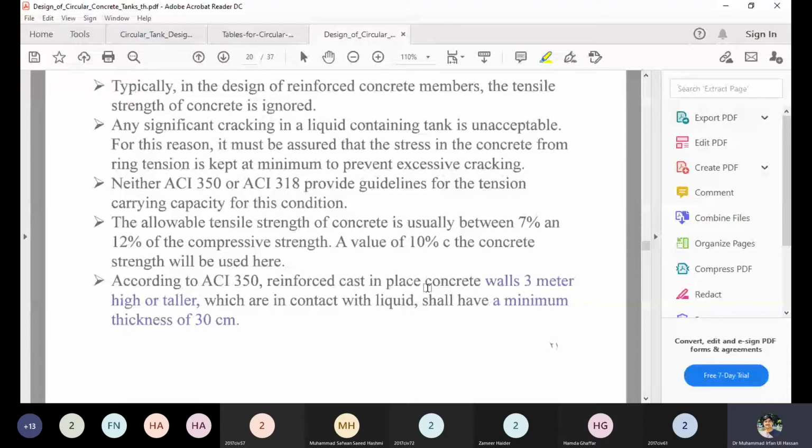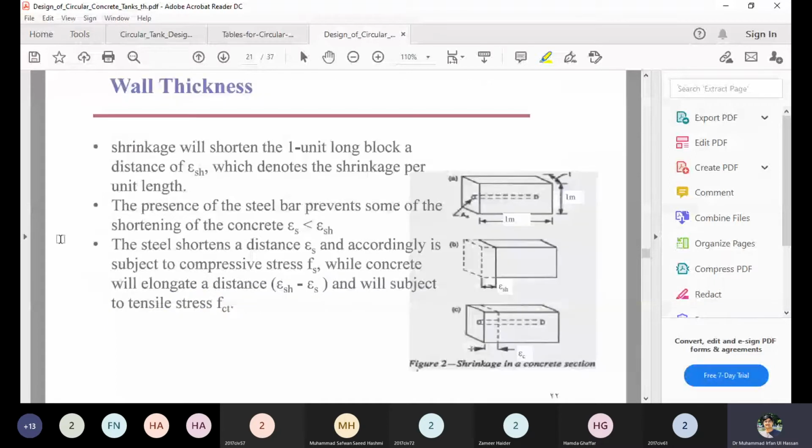The height of the tank, let's say, is 3 meters. The thickness will be about 30 centimeters or 300 millimeters. And if the height of the tank is 2 meters, you can take the thickness as 200 millimeters, the minimum thickness. But still, here we are going to derive the thickness formula, because thumb rules are not applicable all the time, and sometimes the pressure is so high that we need to check the thickness using an effective formula which is based on the strains, stresses, and the applied loading.